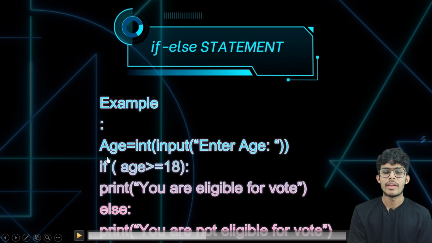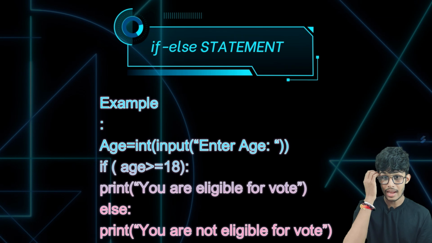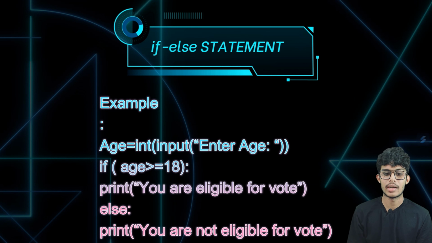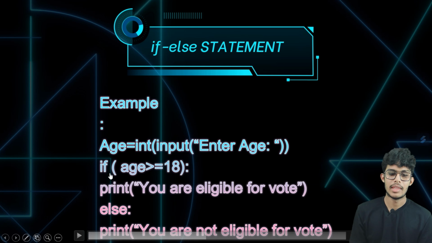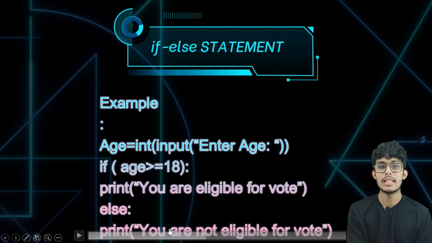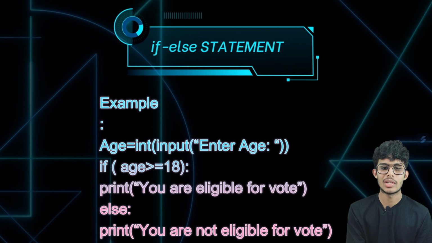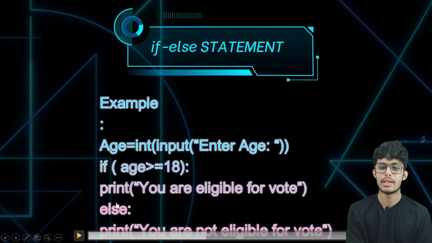The example of the if-else statement: there is a variable age in which it is asked to enter the age from the user, and there is an if statement with the condition age is greater than or equal to 18. Then we have to print you are eligible for vote. Else you have to print you are not eligible for vote if this condition becomes false. Okay, now let's execute this code in VS Code and see what output we will get.